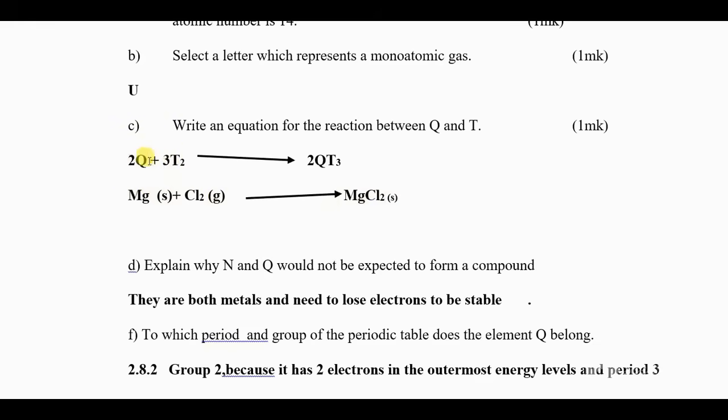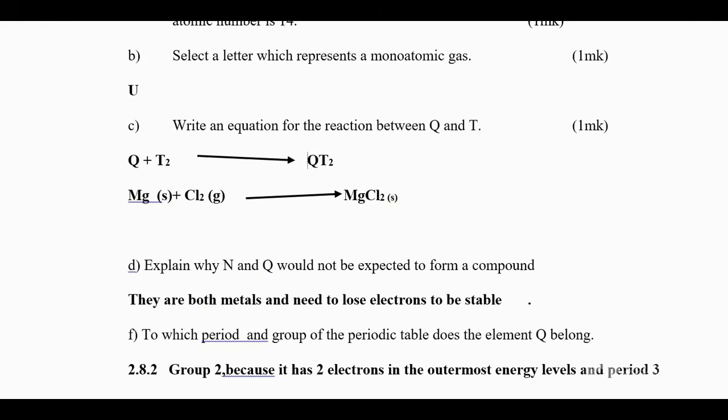Now we can change this one. You can remove this and put Q, and remove this and put T, and then put 2 here. If you want to use those letters, make sure you do it like that.